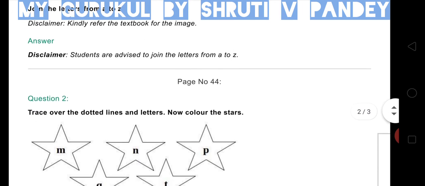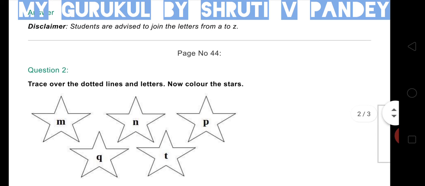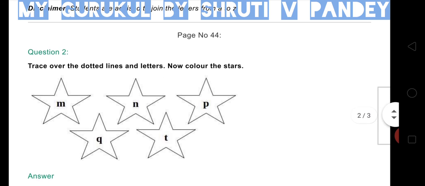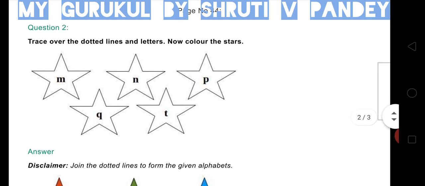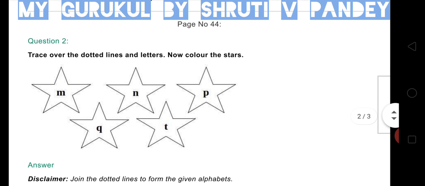Page number 44, children. Trace over the dotted lines and letters. Now color the stars. So you can see here so many stars. How many stars are there? There are 5 stars. You have to join the dotted lines from the given alphabets.